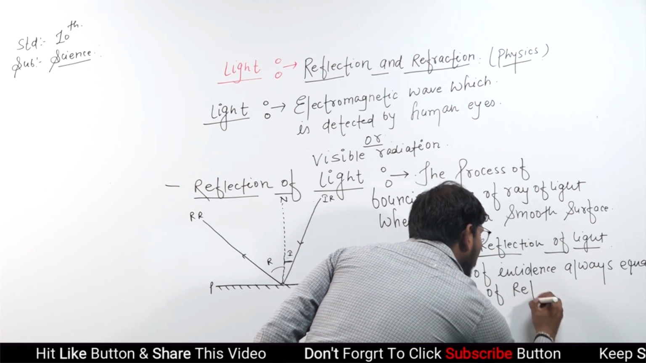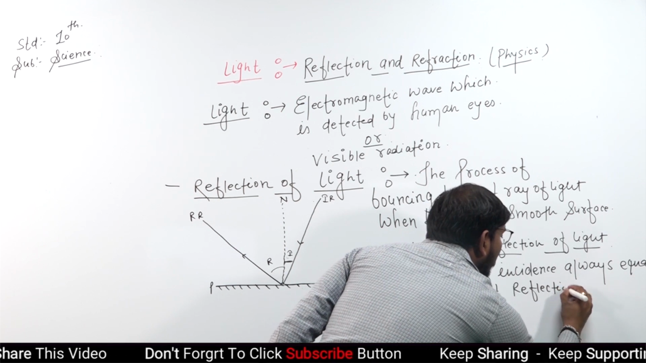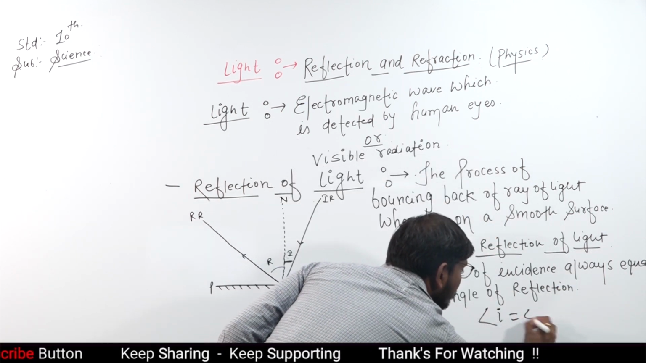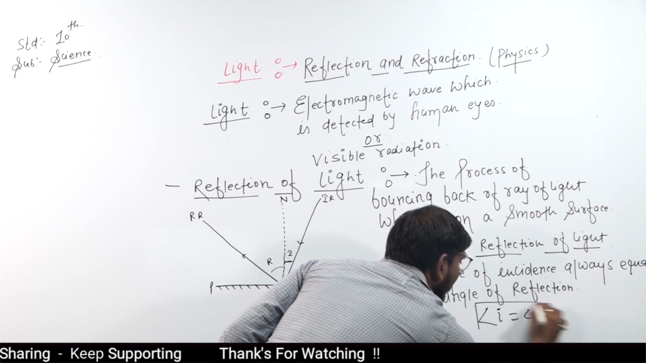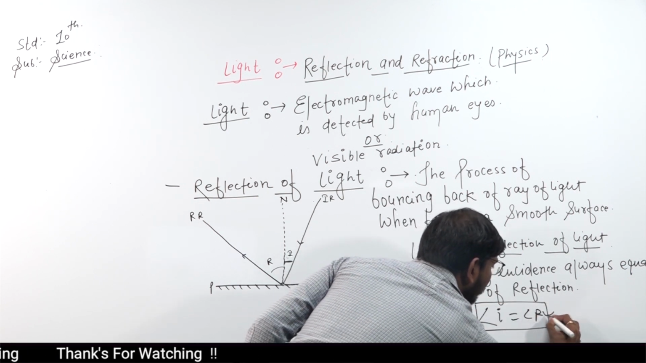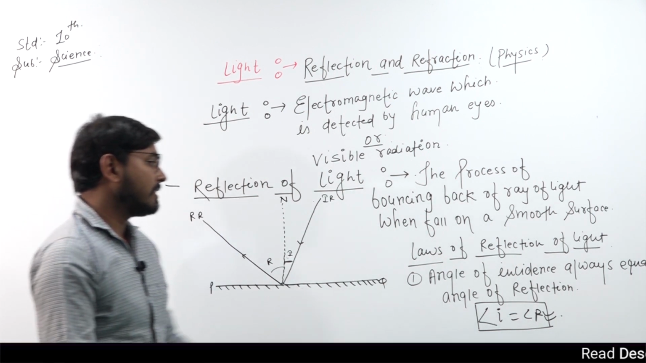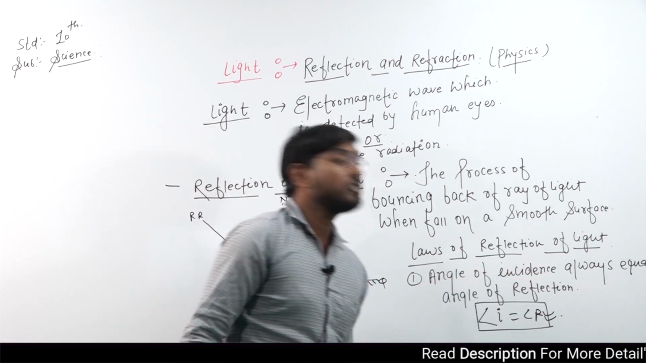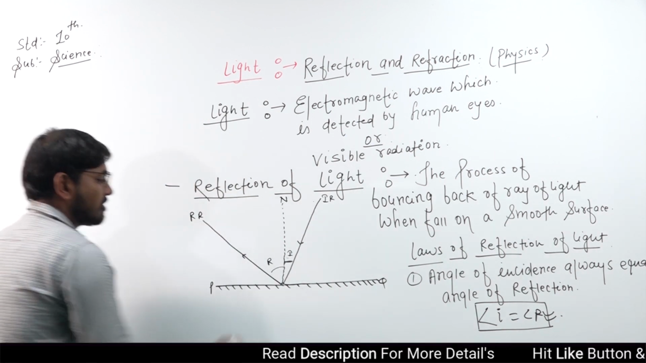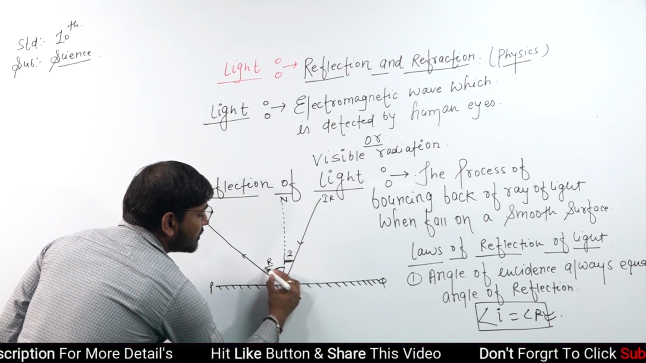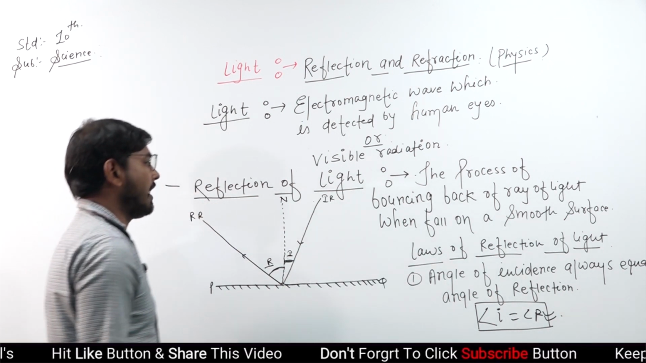Angle of reflection means angle I is equal to angle R. It is a very important law of reflection of light, which means the angle of incidence is always equal to the angle of reflection, just like we see in the diagram.